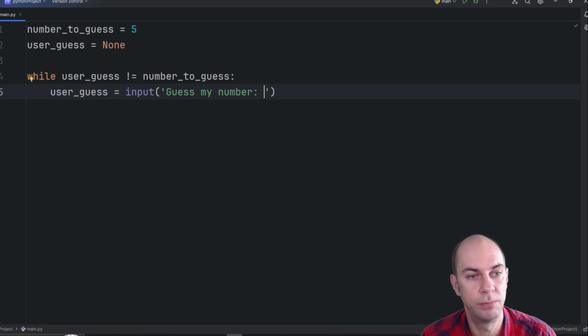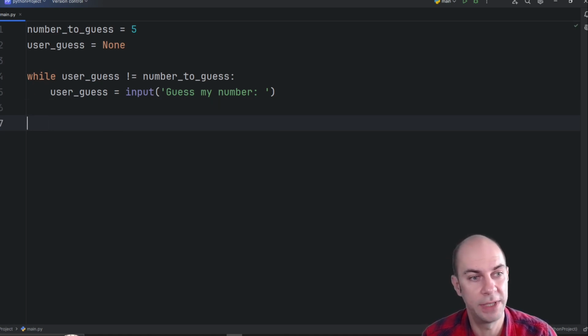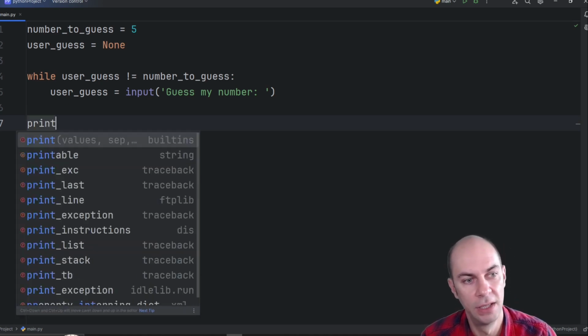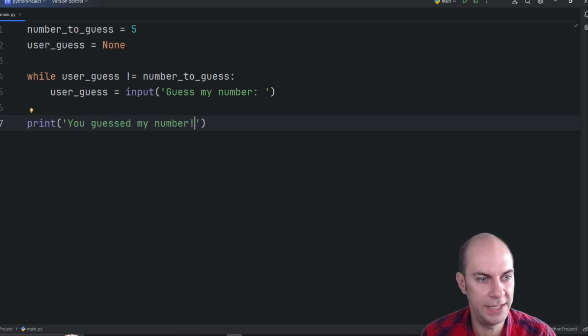So I'm going to have to put in a number and of course, I will stay in the loop for as long as the user hasn't guessed my number. But once we exit the loop, because the user has guessed the number, I can then print, you guessed my number. Now, it looks like this is going to work, right? But unfortunately, it's not going to work. And let me show you, first of all, why it's not going to work.